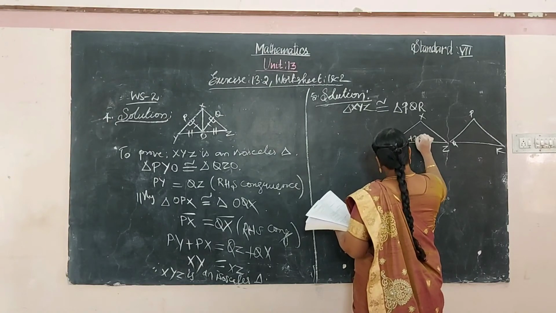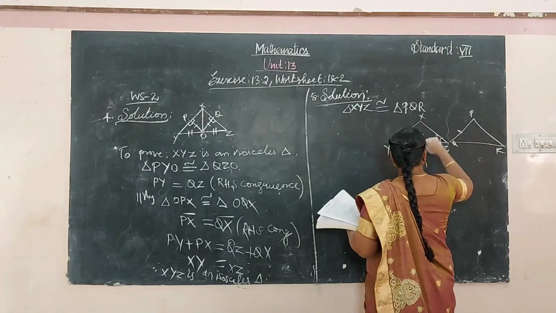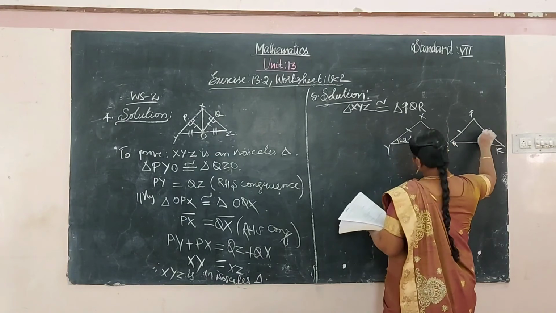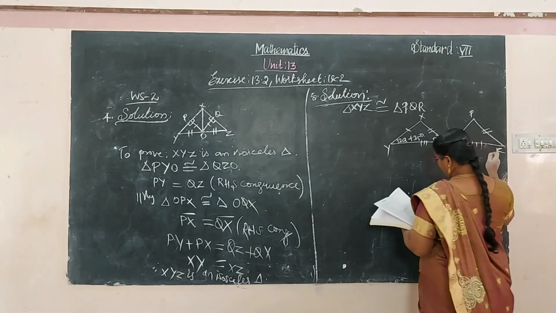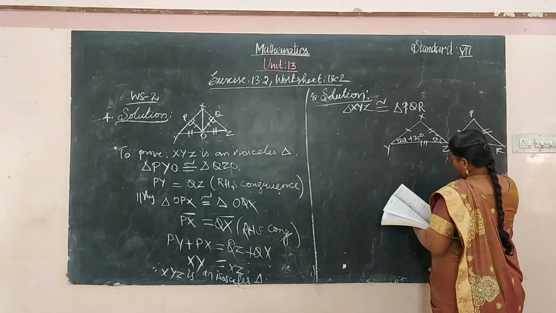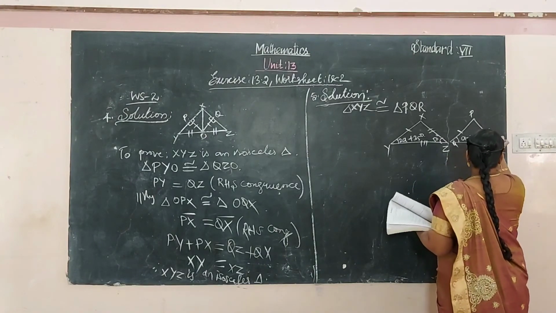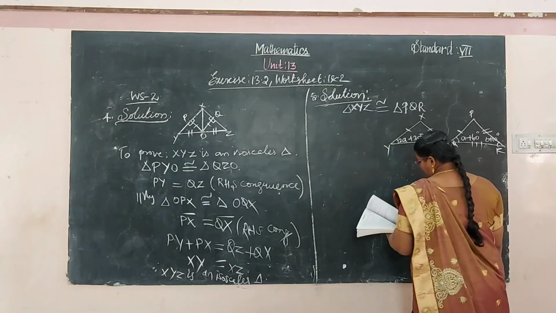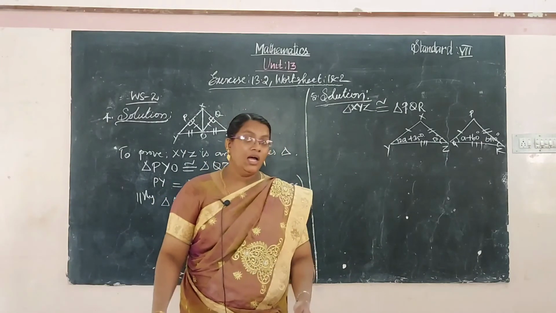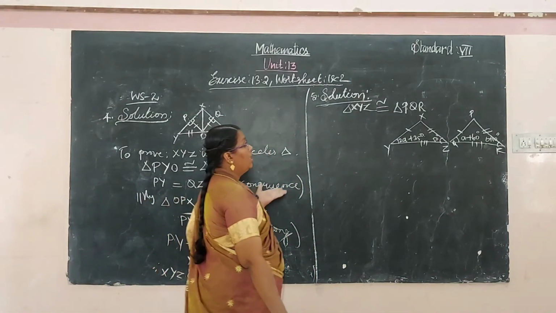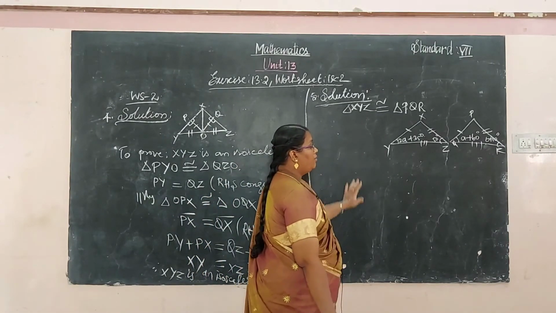The angles given are 2A plus 35 degrees, here 50 degrees. These two sides are equal, these two sides are equal, these two sides are equal. So angle A plus 60 degrees, B plus 10 degrees, B plus 10 degrees. Okay, here all the sides are of equal length, so it is clearly given as congruent. You have to find out the values of A and B.